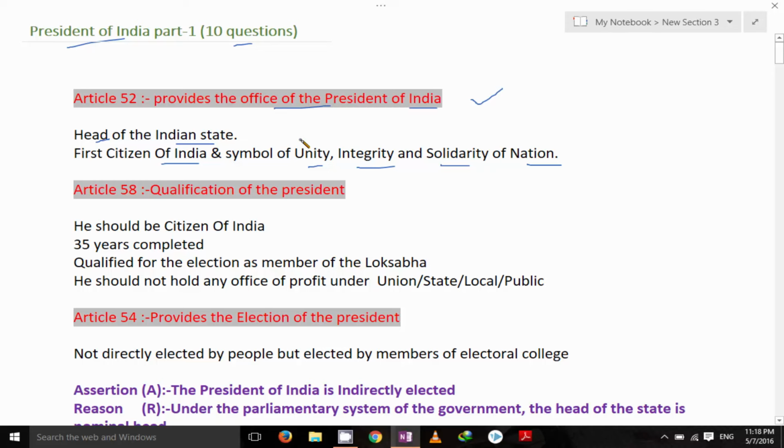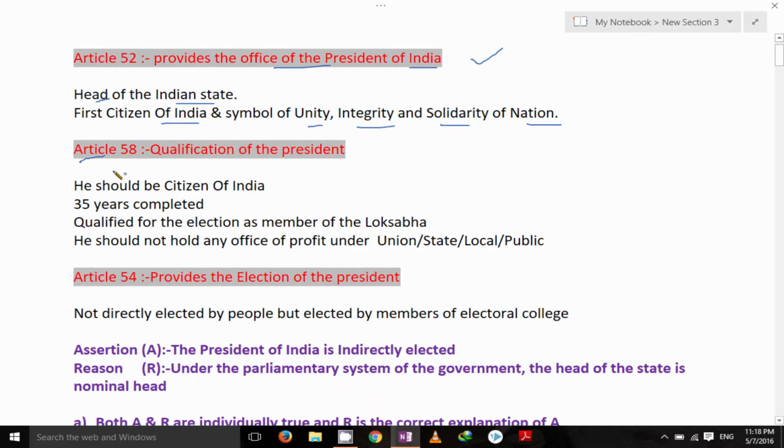Important. The next, Article 58, the qualification of the President. What should be the qualification of a member to be the President of India? He should be the citizen of India. He should complete his 35 years.